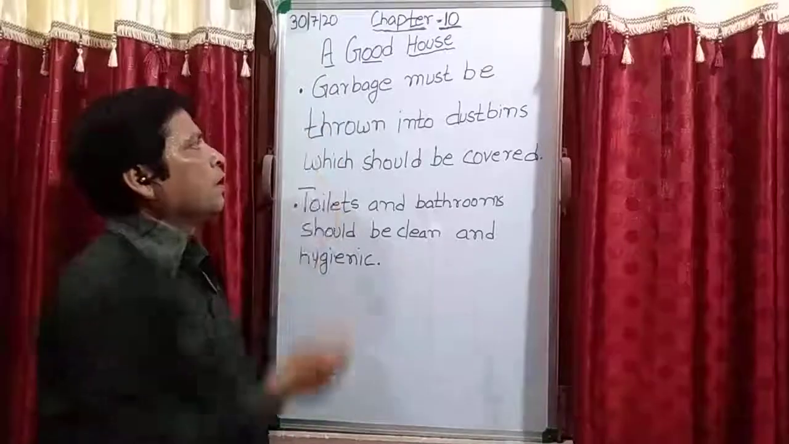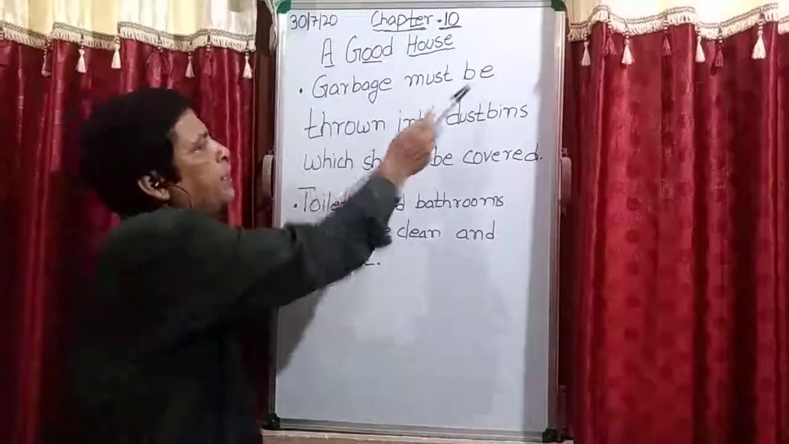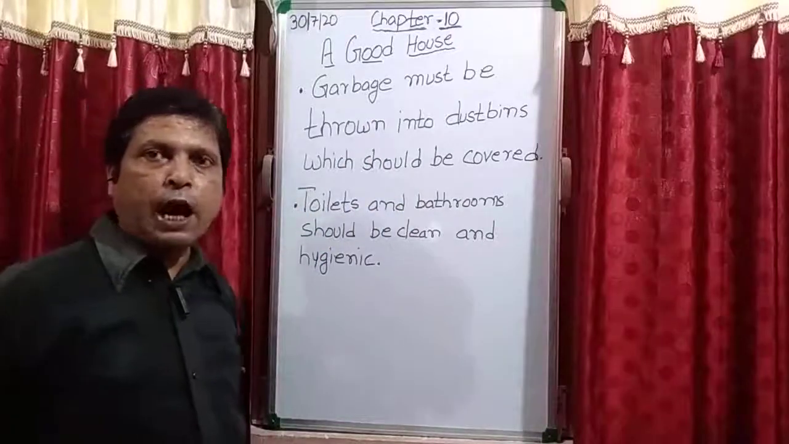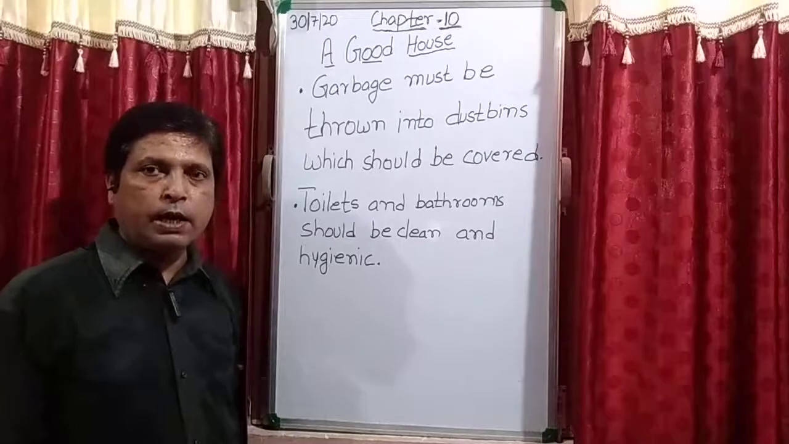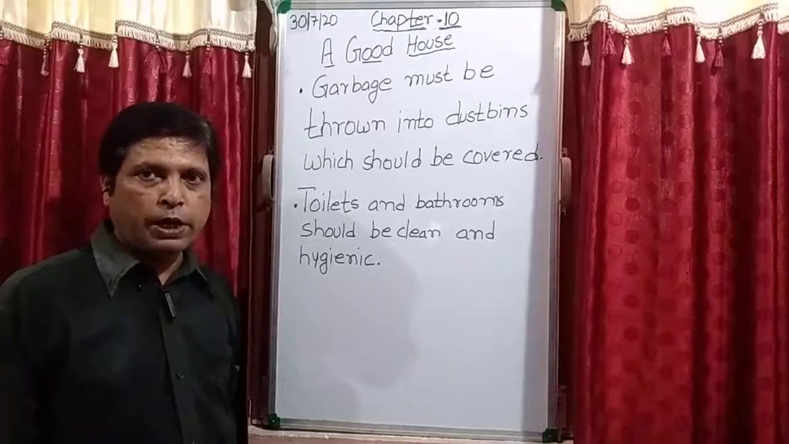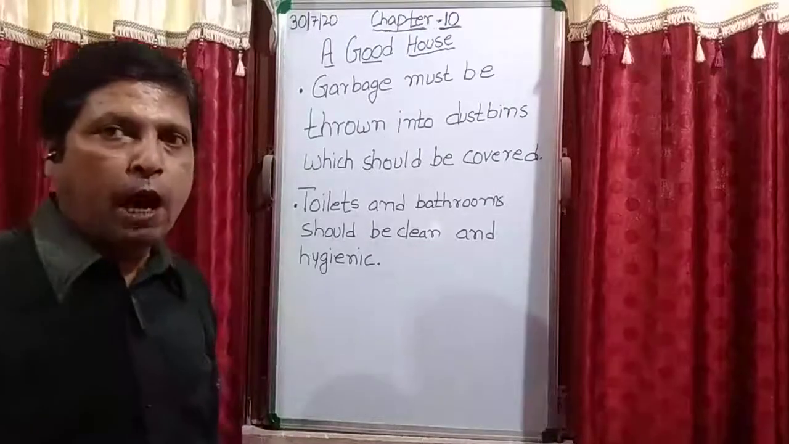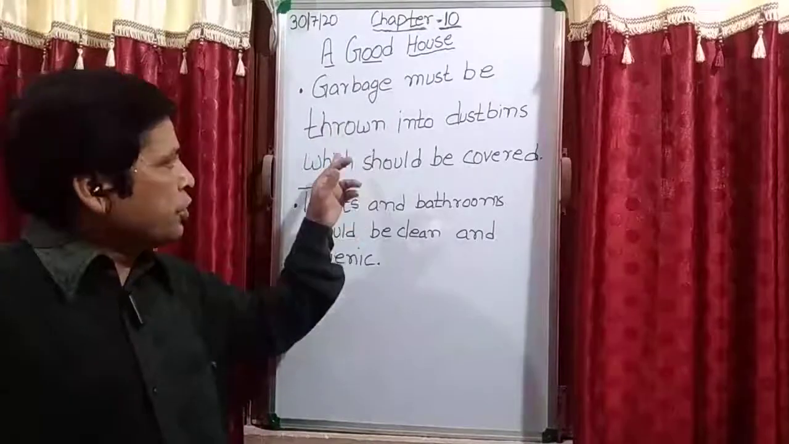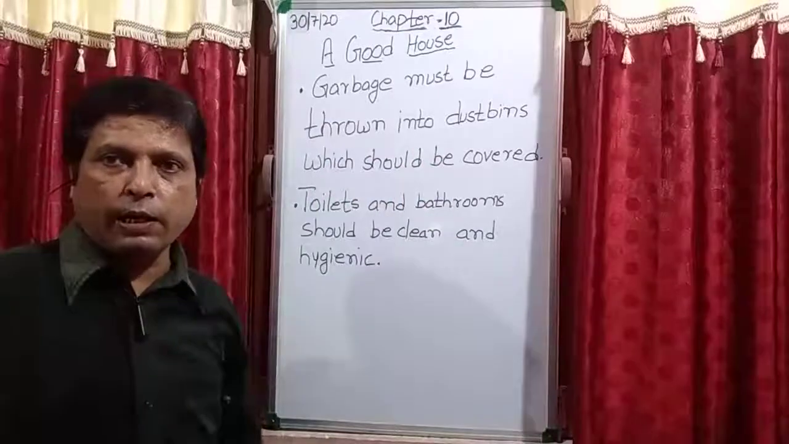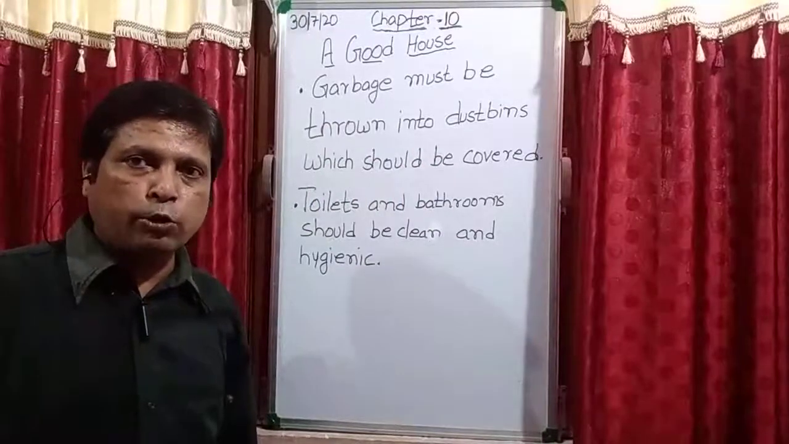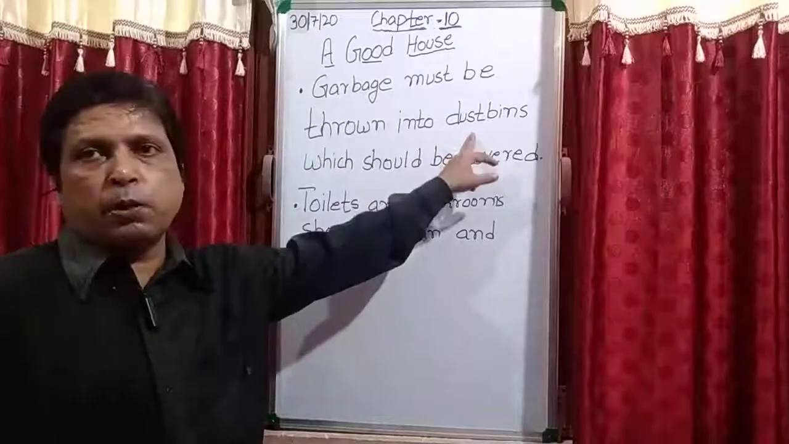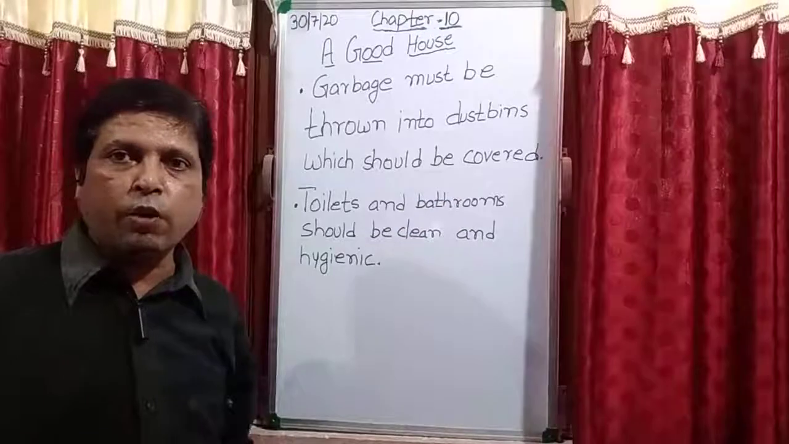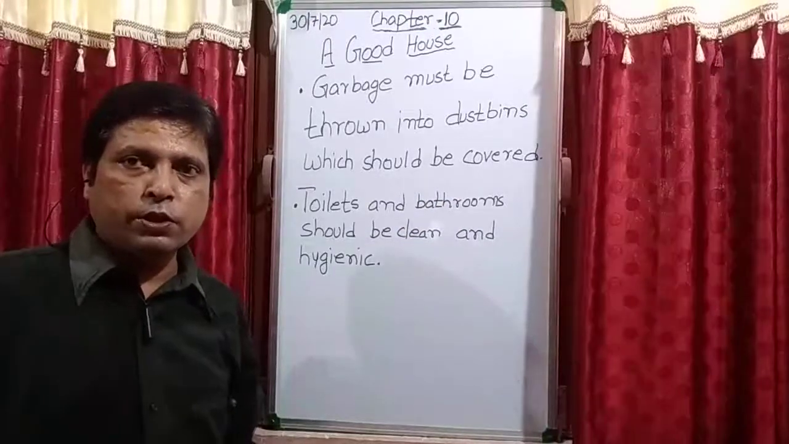See, garbage must be thrown into a dustbin which should be covered. See, in every house we will see there is a dustbin. Okay, when your mother is cleaning the house, at that time you will see all the garbage she puts inside the dustbin. घर का जितना भी कूड़ा होता है, गंदा होता है, उसको मम्मी लोग कहाँ डालते हैं? डस्टबिन में डालते हैं. And that dustbin must be covered. और वो डस्टबिन क्या होना चाहिए? कवर्ड होना चाहिए. ठीक है?